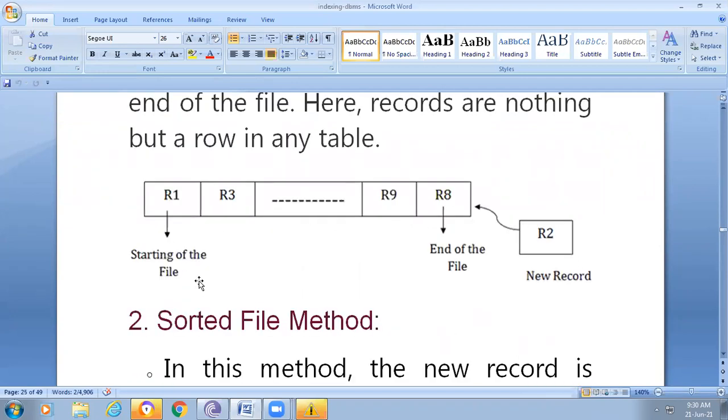So this is the starting of the file. Okay, this is the ending of the file. So now inserting one record. This is the same as a queue. Next, R2 is added here.